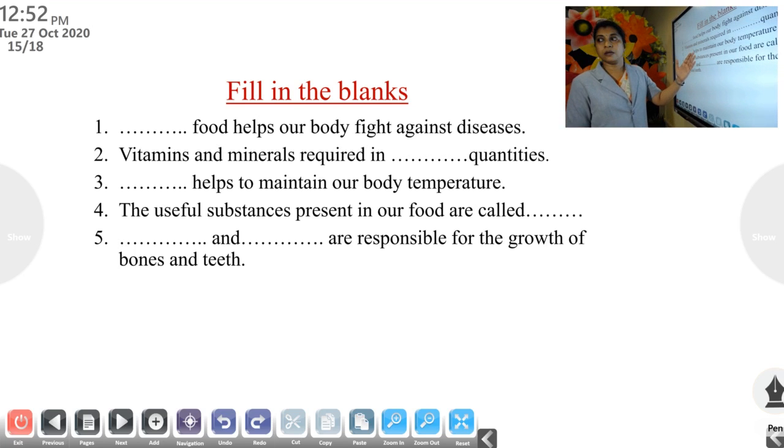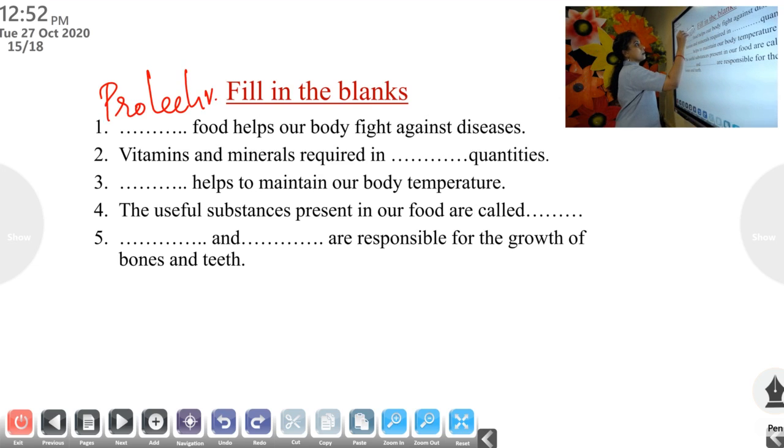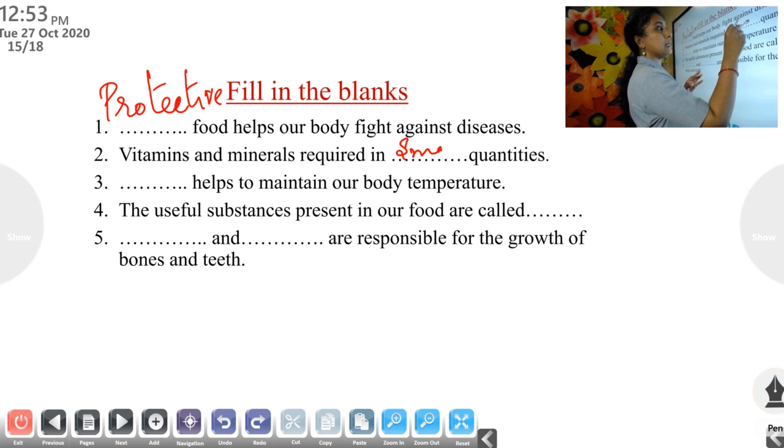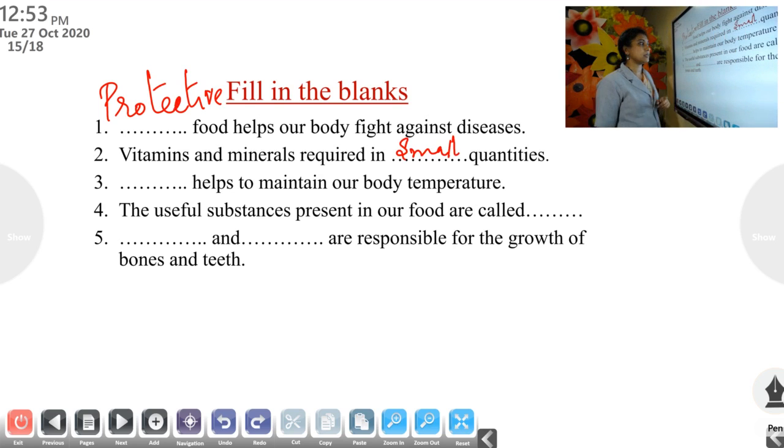Okay, next one. Fill in the blanks. Dash food helps our body to fight against diseases. Which food helps our body to fight against diseases? Protective food. Vitamins and minerals are required in small quantities. Dash helps to maintain our body temperature. What is the answer? Yes, water. Water helps to maintain our body temperature.